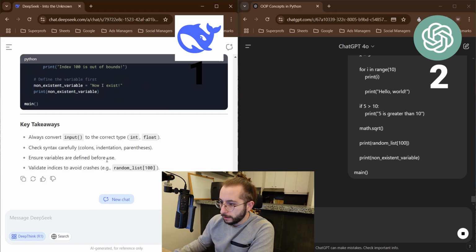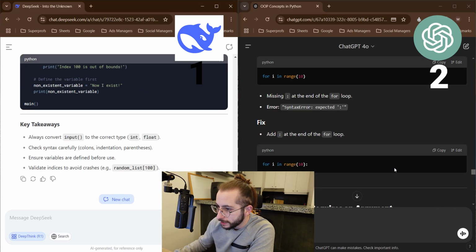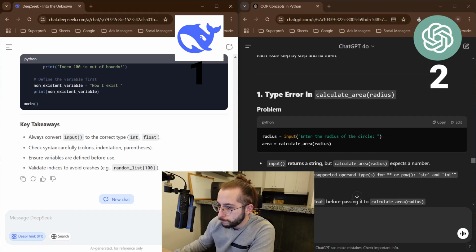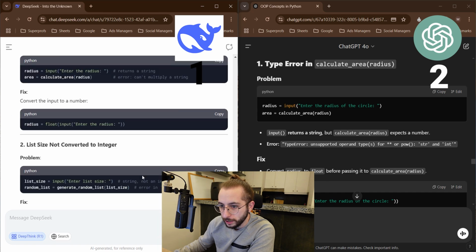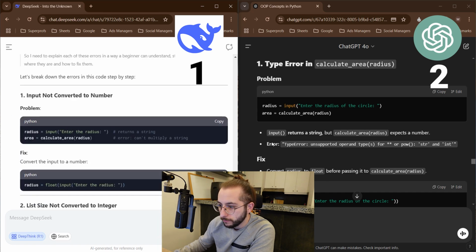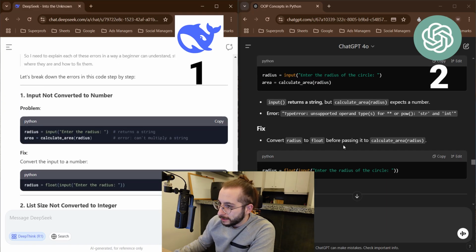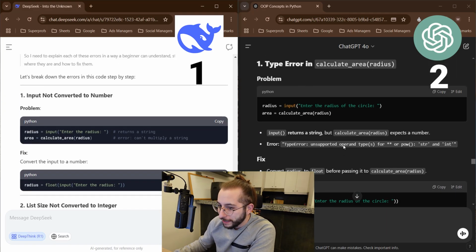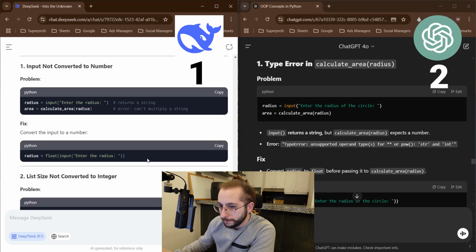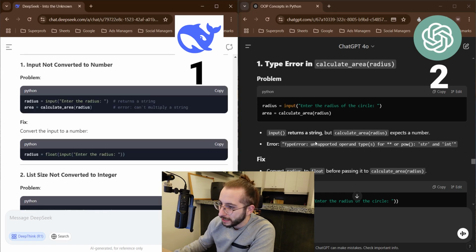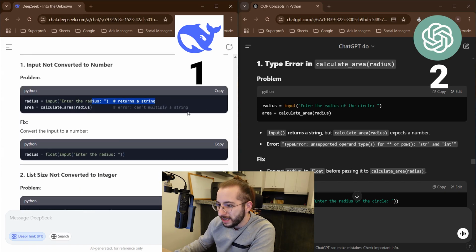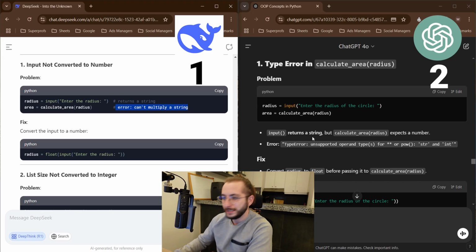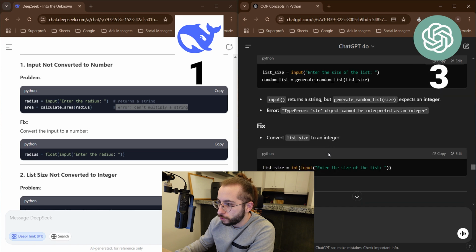Okay, and there we go. Chat did the same. Let's see. Look at this, let's just compare. Input, problem, fix, problem, fix. I feel like chat has this because it's better at explaining. It's done like input returns a string. Right here, it's like problem, right? Returns. I mean, it does, but in the comments. No, chat, for sure, chat. For sure, it's going to be chat.